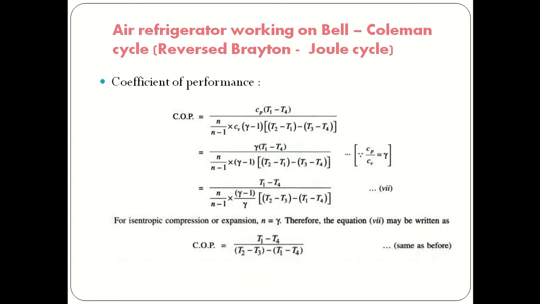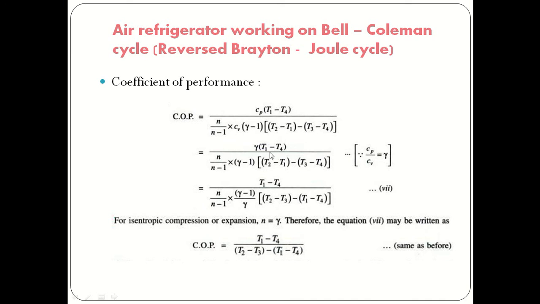To find the performance of the Bell-Coleman cycle, the COP of the Bell-Coleman cycle, or reverse Brayton cycle, or reverse Joule cycle, will be taken as Cp multiplied by (T1 minus T4) divided by [n minus 1 multiplied by Cv, in bracket gamma minus 1, in bracket (T2 minus T1) minus (T3 minus T4)].